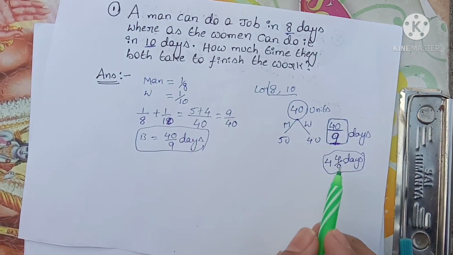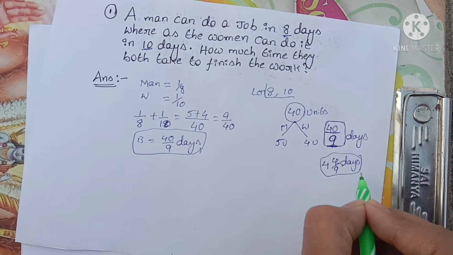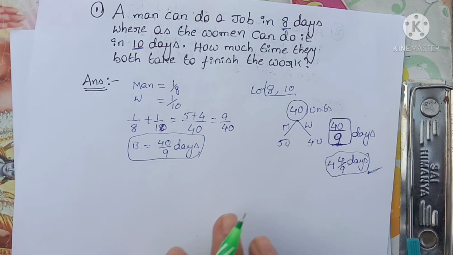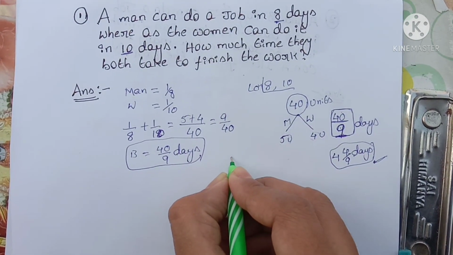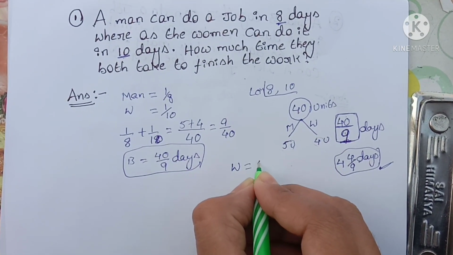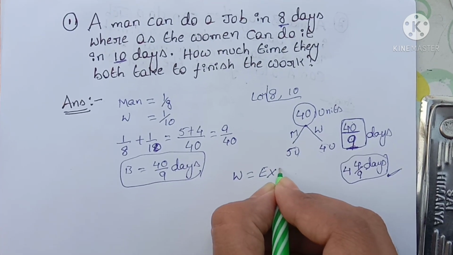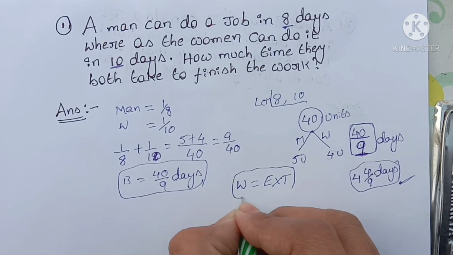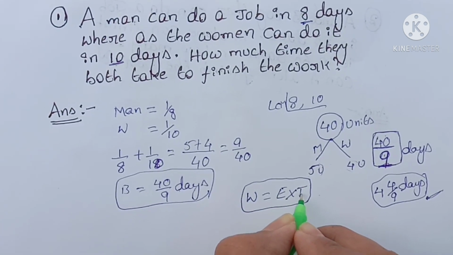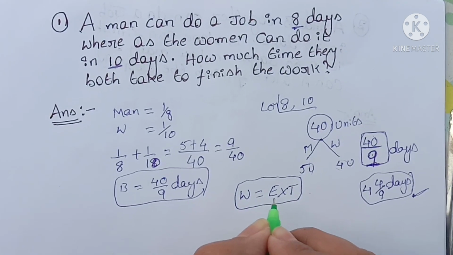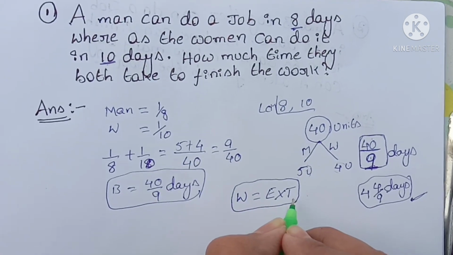Both can finish the work in 40 by 9 days. This is a simple way. In time and work, what we have to remember is work always equals efficiency into time. Here W means work, E efficiency, T means time. Work always equals efficiency into time.